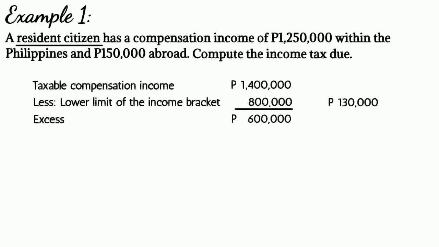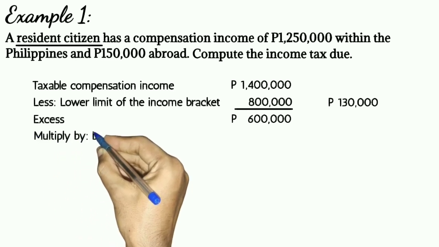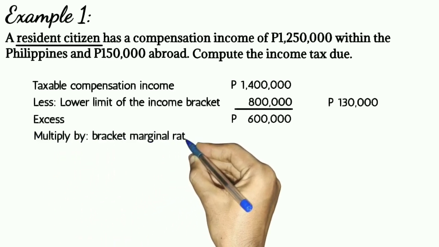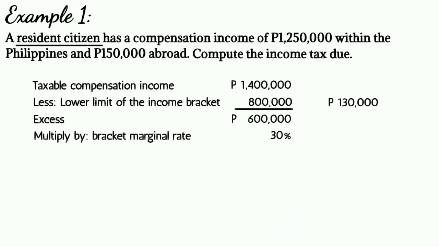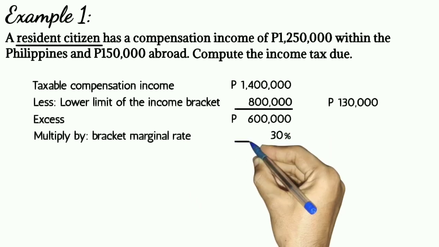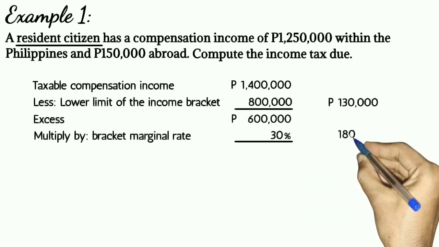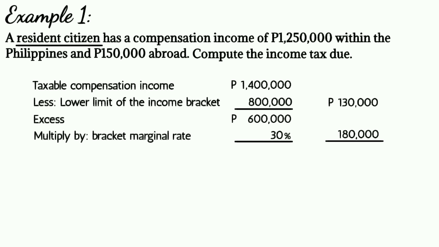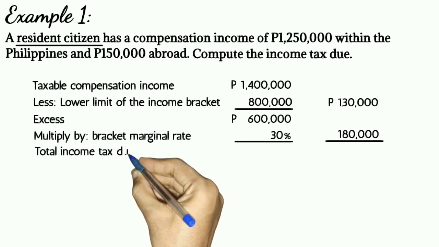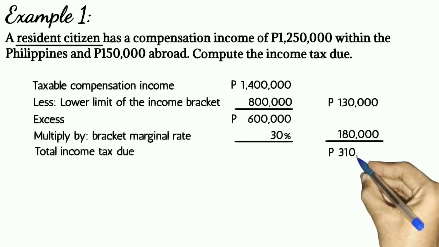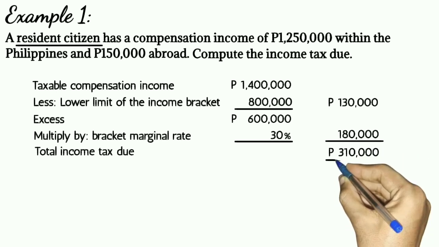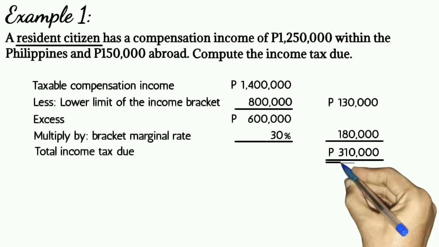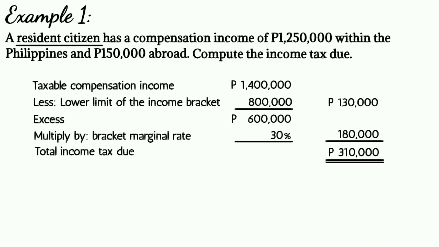After getting the excess, imumultiply natin yan sa bracket marginal rate na 30%. 600,000 pesos times 30%, that is equal to 180,000 pesos. Therefore, the total income tax due is 310,000 pesos. That is the sum of 130,000 pesos and 180,000 pesos.